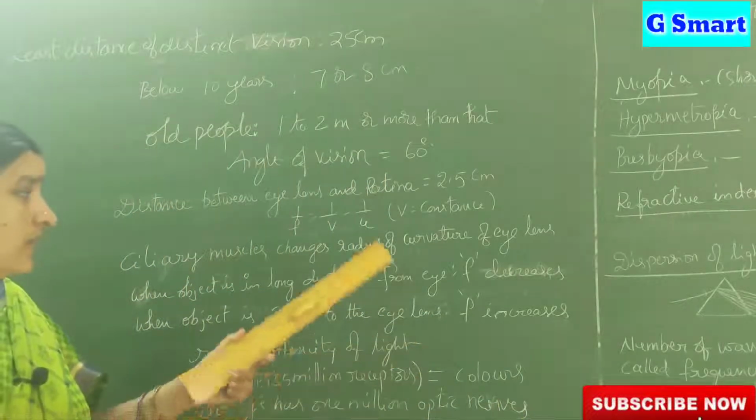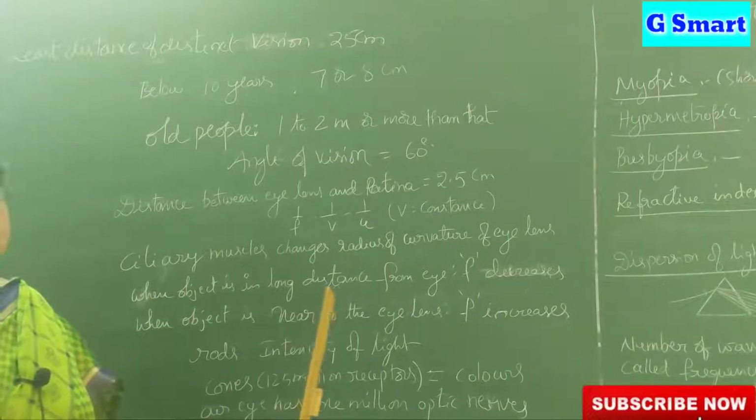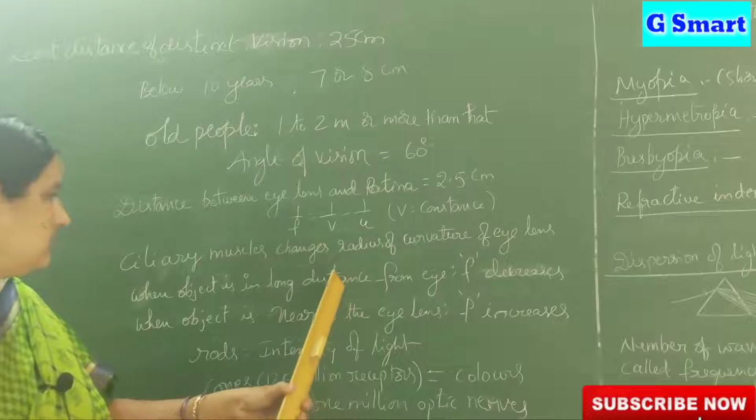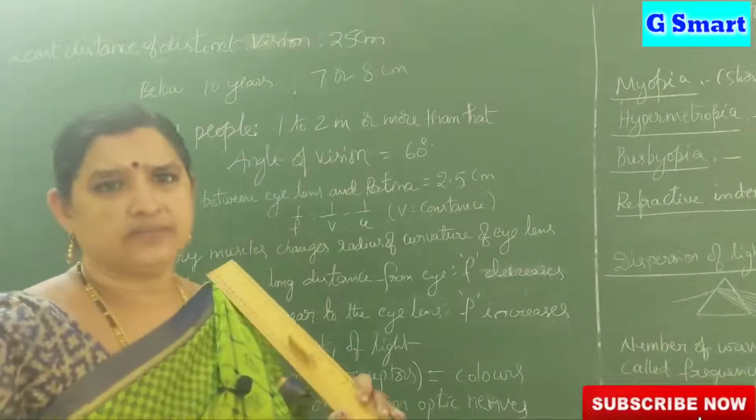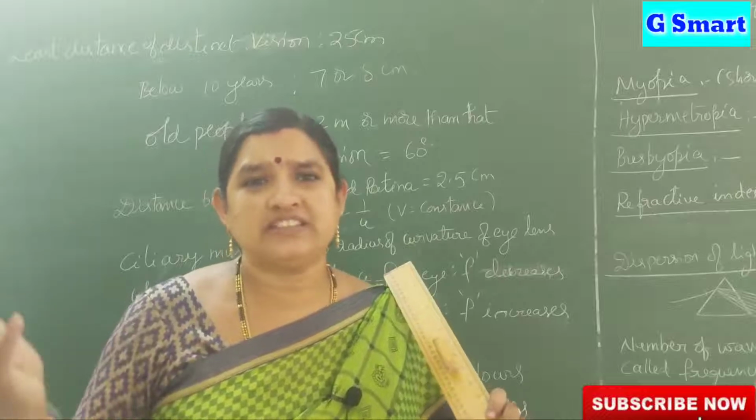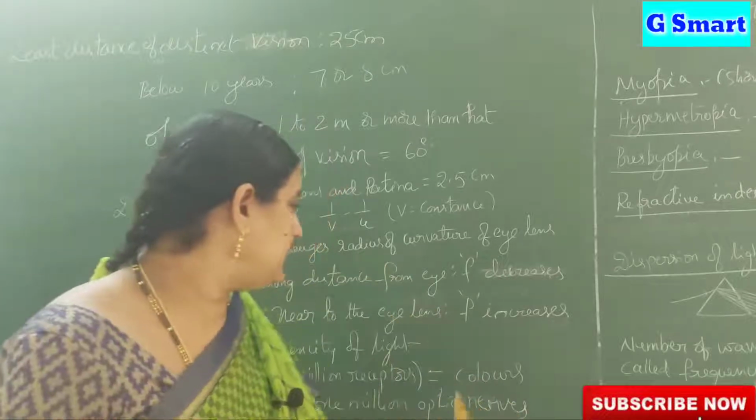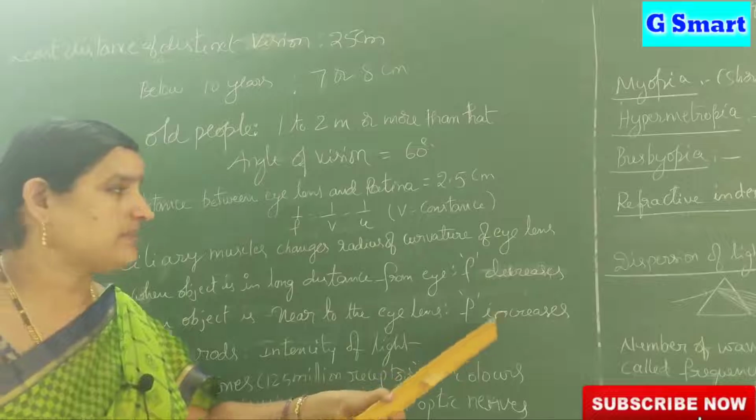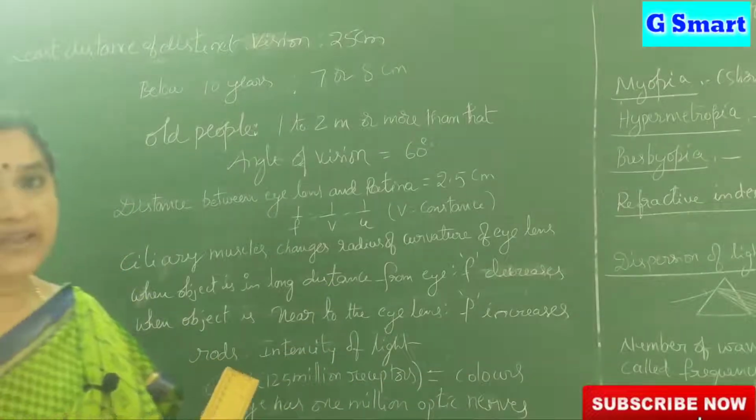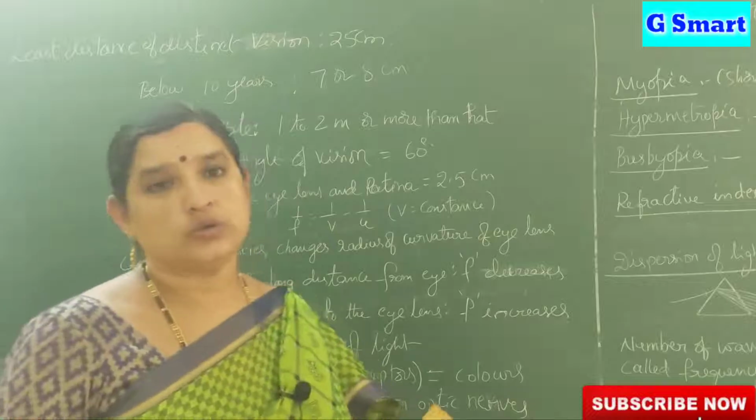Now, suppose the object is at a long distance, our focal length decreases. Why? Because we can see clearly, with no need of any stress. But when the object is very near to our eyes, what happens? Focal length increases.